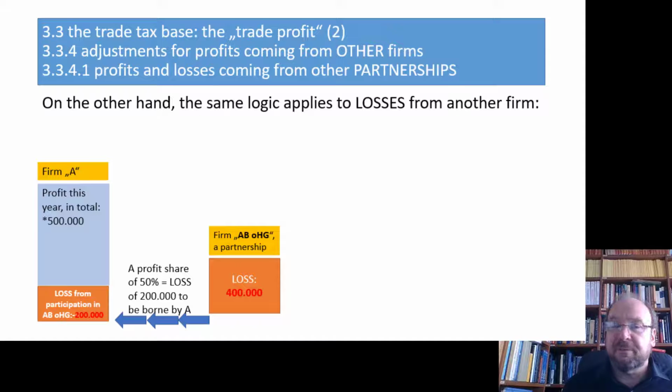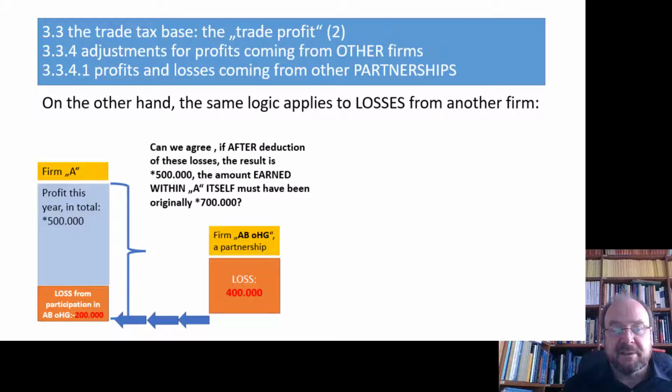500,000 left over. Now, do we agree that before that loss had been deducted, that loss which came from Munich, the original total must have been higher? So we should agree that if after the deduction of the losses we end up with 500,000, evidently before the losses came into play, Cologne must have earned 700,000, not 500,000.